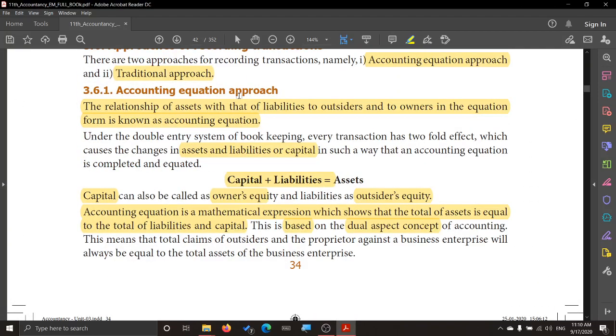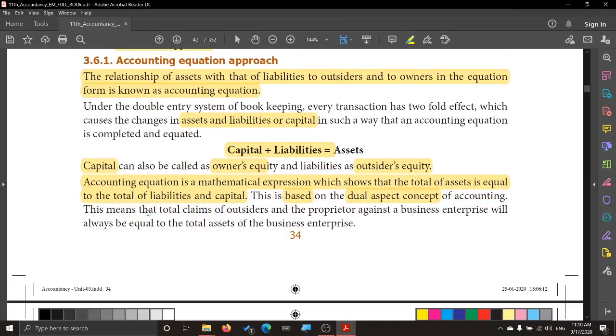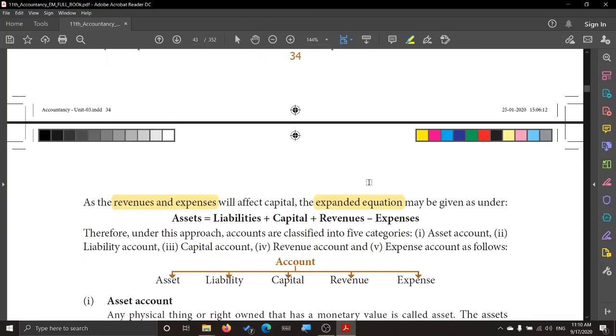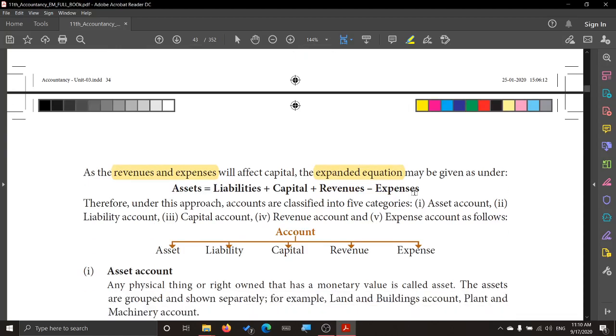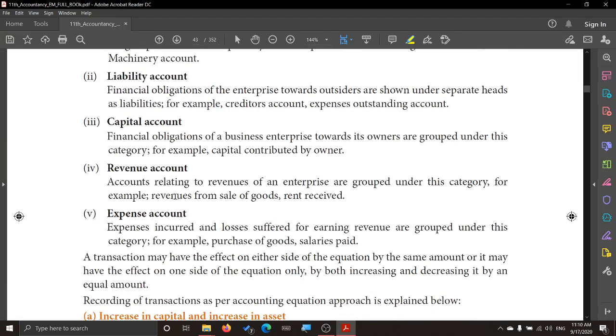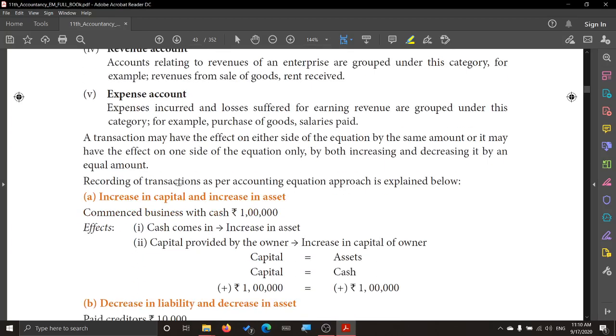So this is what you call the accounting equation approach. This is a mathematical expression which shows the total of assets is equal to the total of liabilities and capital. So assets is equal to liabilities plus capital. That is based on the dual aspect concept, the double entry concept of accounting. And when revenue and expenses affect, we expand the equation like this: assets is equal to liabilities plus capital plus revenue minus expenses. So I have given the explanation under each heading.